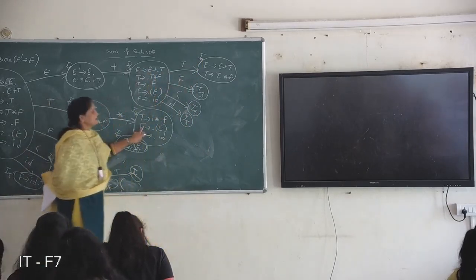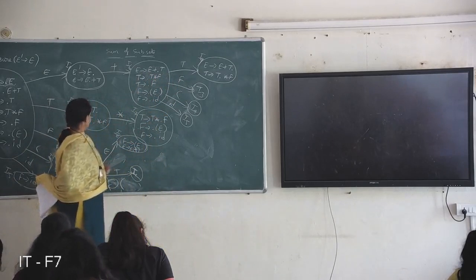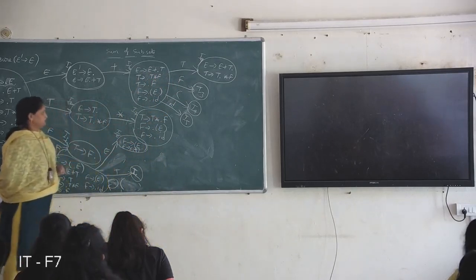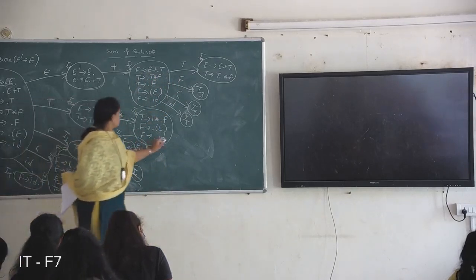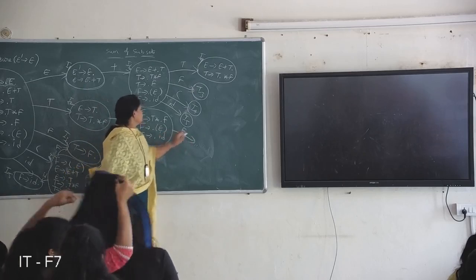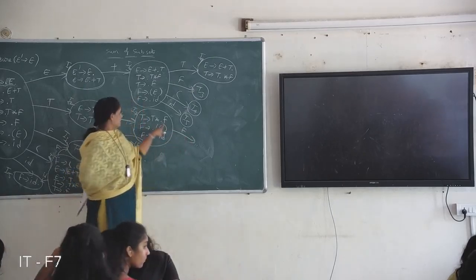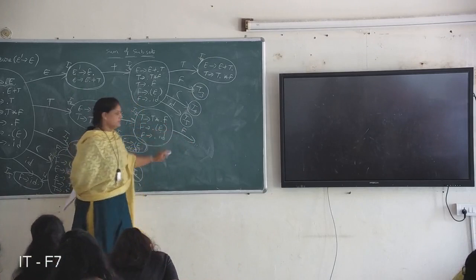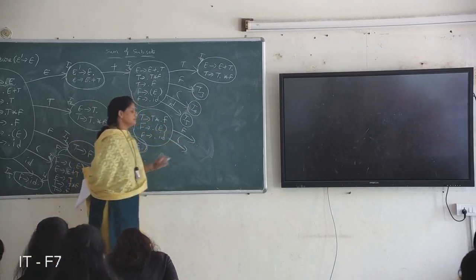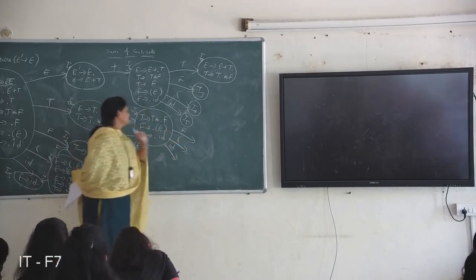Next, coming to I7. What are the transitions possible on this I7? On F, on open brace, on ID.